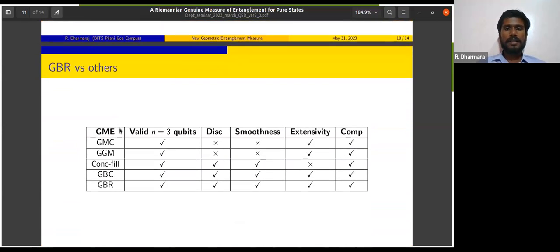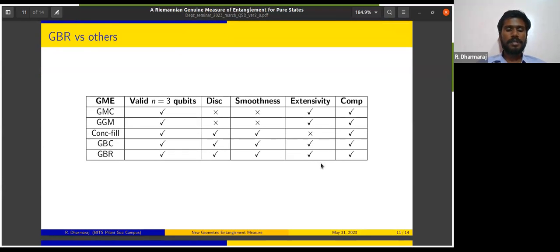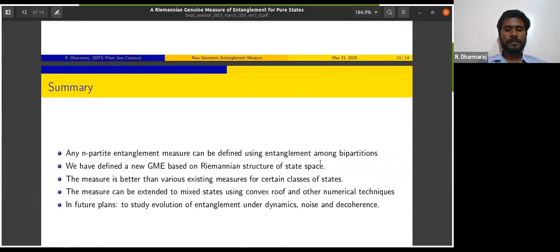To summarize all these results, GMC and GGM do not discriminate among LU inequivalent states, and they are not smooth enough. Concurrence fill, even though it has all these advantages, could not be extended to many qubit systems, which is a major disadvantage. And GBC and GBR stand equal, as it has all the advantages that are expected from a genuine measure of entanglement. But discussions on higher qubit systems might give us a meaningful comparison between GBC and GBR, which might be done in the future.